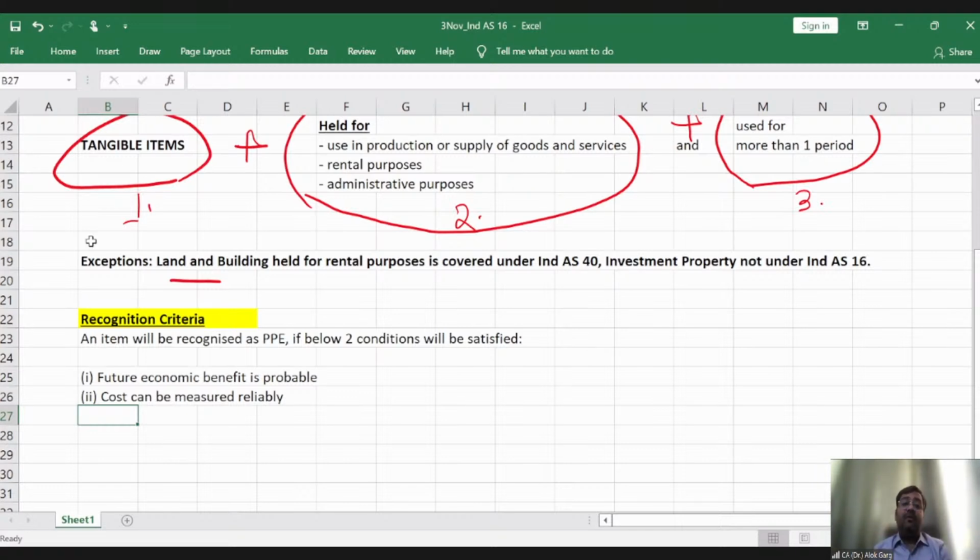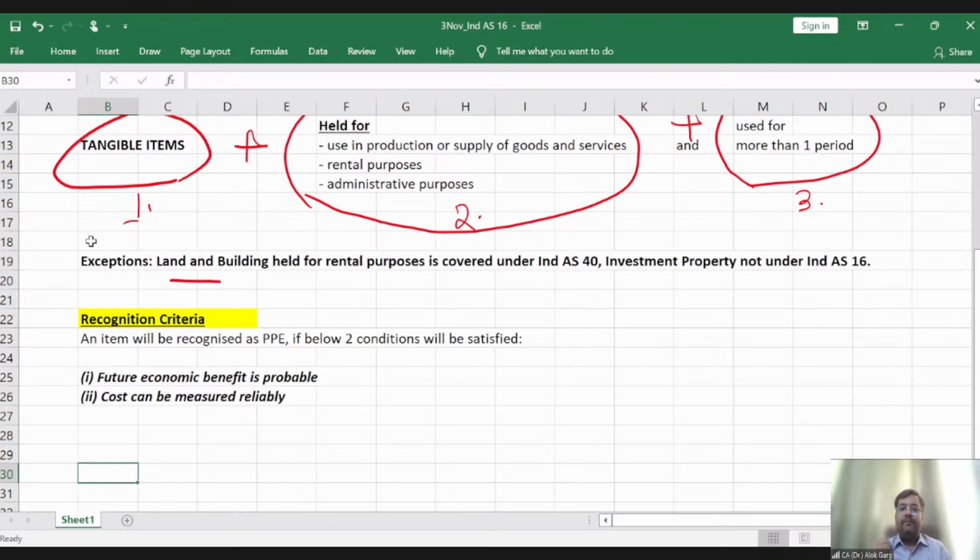Sir, what is meant by these two conditions? And friends, I would say these two conditions are applicable to every asset. Although additional criteria could be there, these two basic criteria would be there for every kind of asset. For recognizing an item, there should be future economic benefit which is probable.